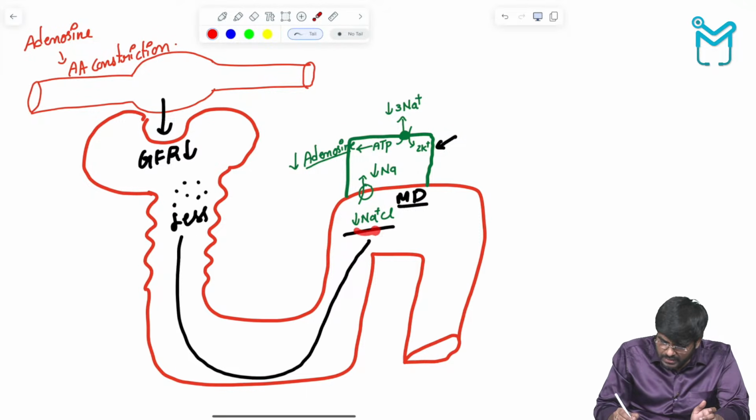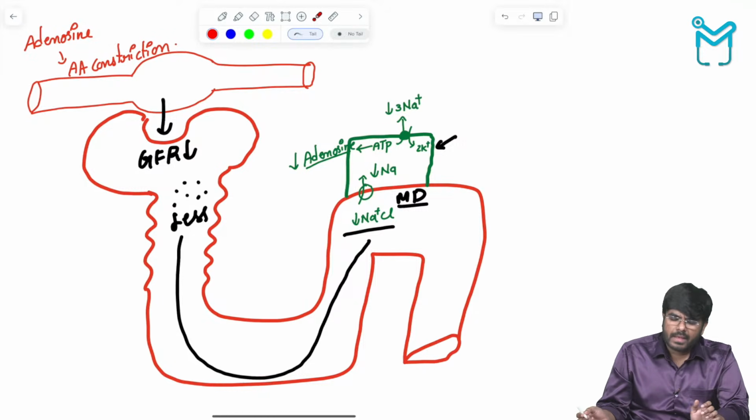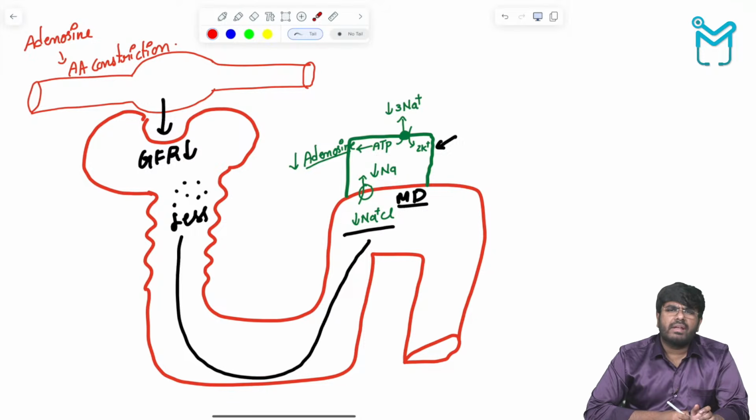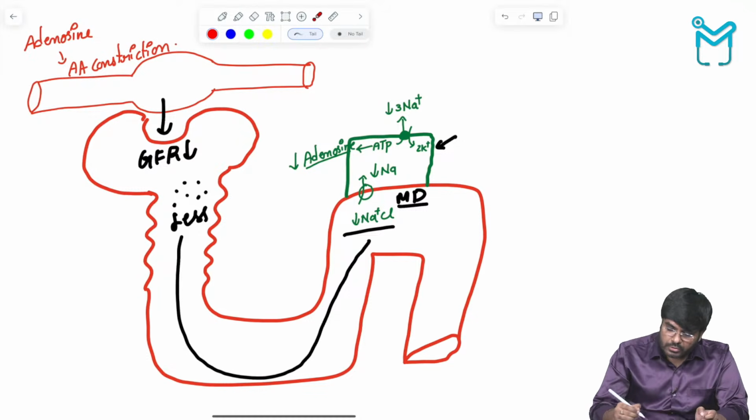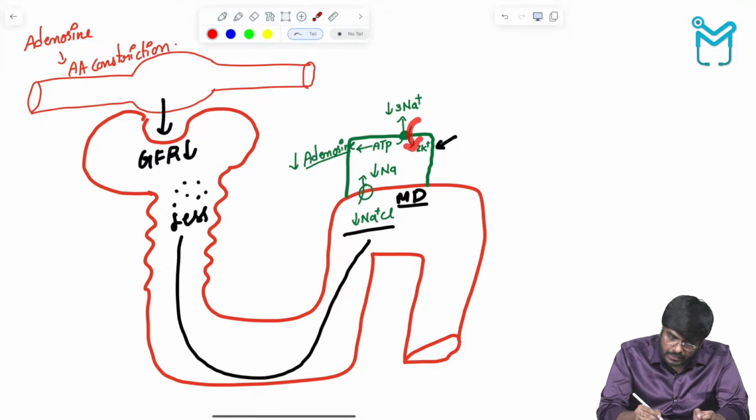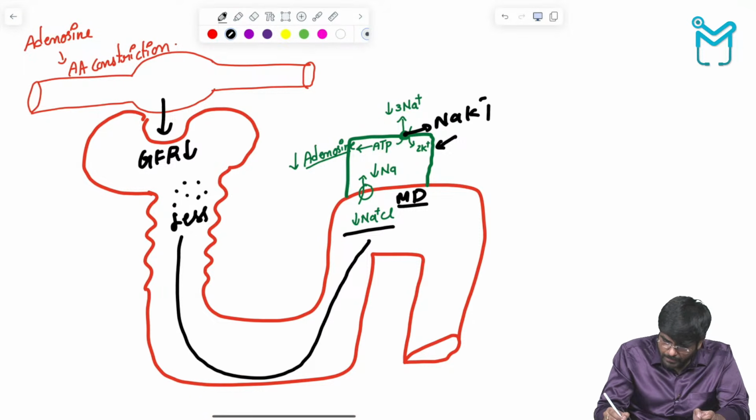So now tell me, less sodium chloride is coming here. So less sodium chloride will go into the cell. Okay. So inside the cells, sodium chloride levels are going to be less. So less sodium will go out and less potassium will come in. So what is the name of this pump? This is the sodium potassium pump.